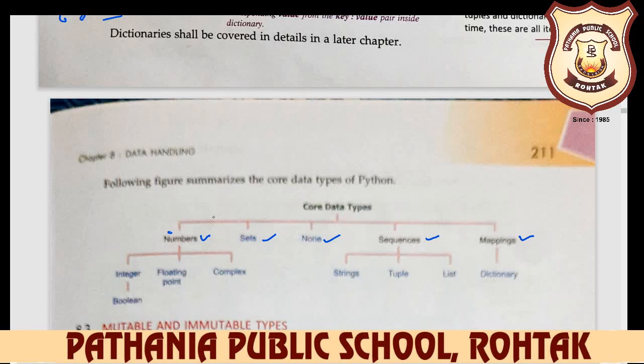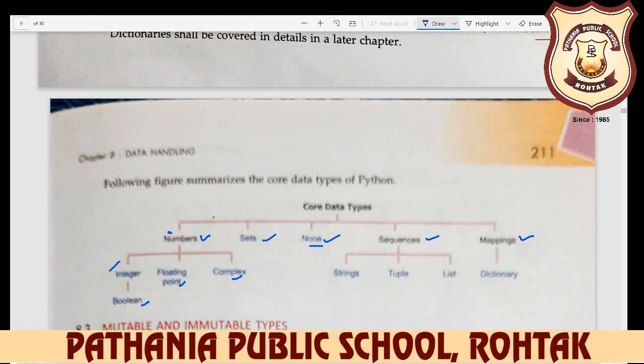In the number data type, we have already learned integer, and in integer we have already learned boolean, 0 and 1. Then we learned about the floating point data type, and then complex numbers. And sets we already learned. None is a data type where you don't want to enter any value, then you write down none. None means no value. Here we want to input it in this variable name.